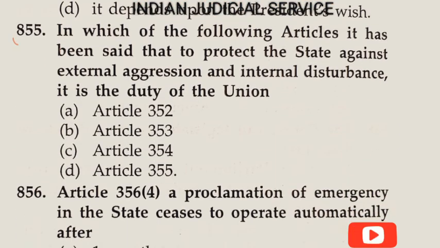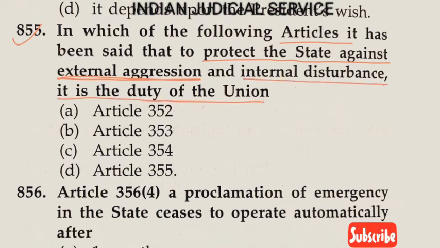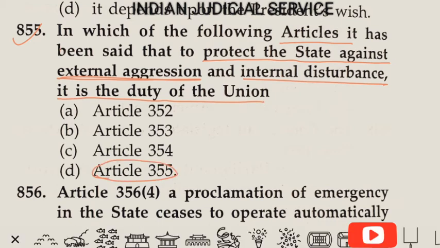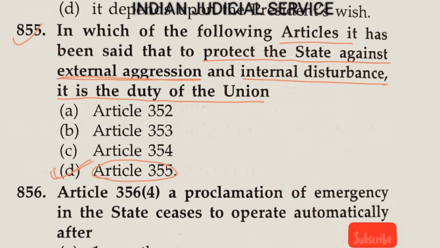Now question number 855. In which of the following articles it has been said that to protect the state against external aggression and internal disturbance, it is the duty of the Union. This is provided in Article 355. So the answer is here option D. In this article, it is the duty of the Union to protect the state from external aggression and internal disturbance. So the answer here is option D.